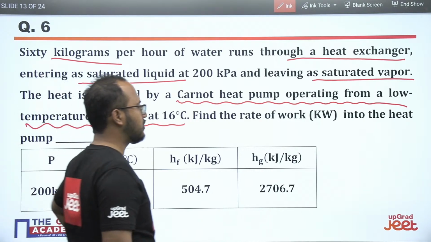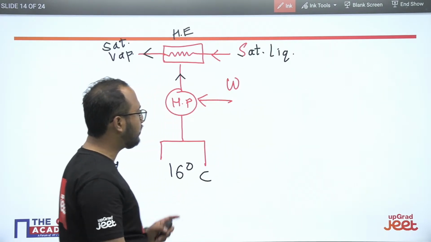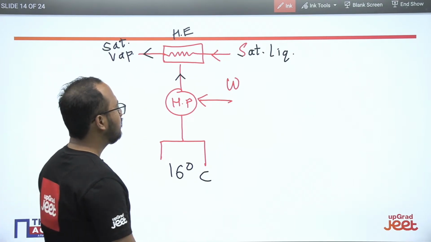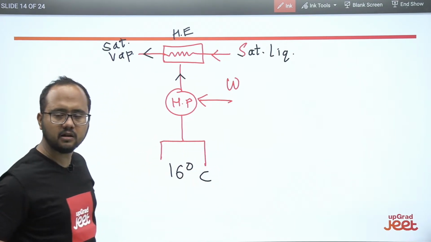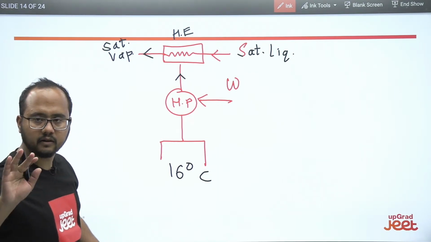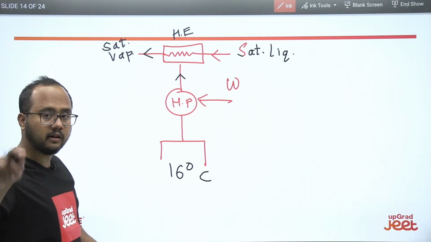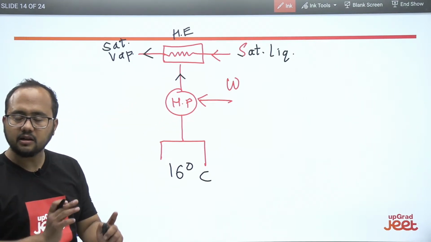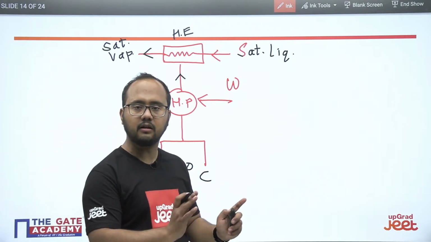Try to solve this question. See, from the diagram everything is clear. Saturated liquid is entering, saturated vapor is leaving. So it is a saturation process, and definitely pressure and temperature will remain the same, because it is a phase change process. During the phase change, pressure and temperature will remain constant, right?